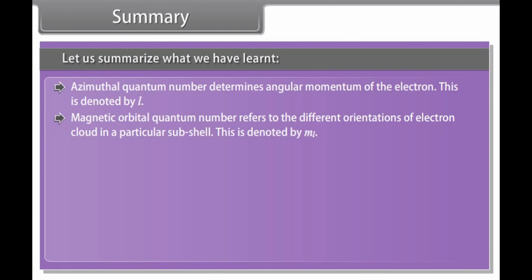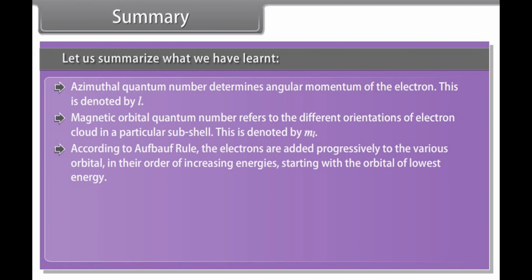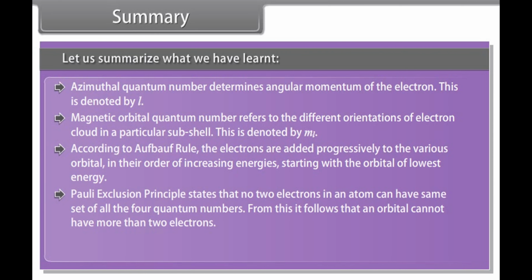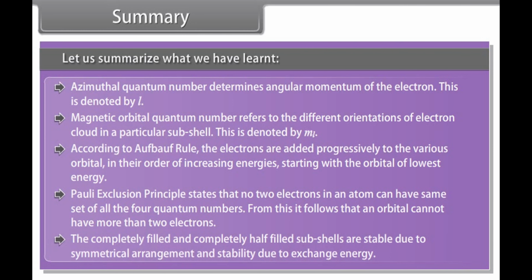Magnetic orbital quantum number refers to the different orientations of electron cloud in a particular subshell. This is denoted by ml. According to Aufbau rule, the electrons are added progressively to the various orbitals in their order of increasing energies, starting with the orbital of lowest energy. Pauli's exclusion principle states that no two electrons in an atom can have the same set of all the 4 quantum numbers. From this, it follows that an orbital cannot have more than 2 electrons. The completely filled and completely half-filled subshells are stable due to symmetrical arrangement and stability due to exchange energy.